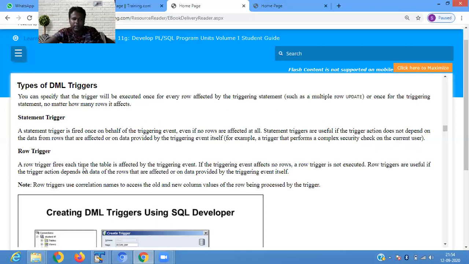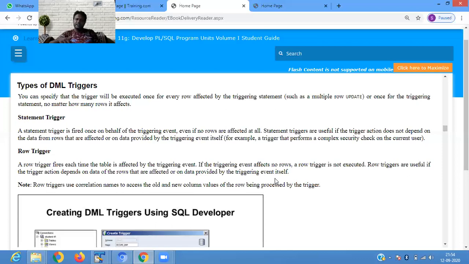A row trigger fires each time the table is affected by the triggering event. Every row के लिए आपका triggering event execute होगा. If the triggering event affects no row, a row trigger is not executed. Row triggers are useful if the trigger action depends upon the data of the rows that are affected or on the data provided by the triggering event itself. Basically, a row level trigger is executed on the basis of every row.